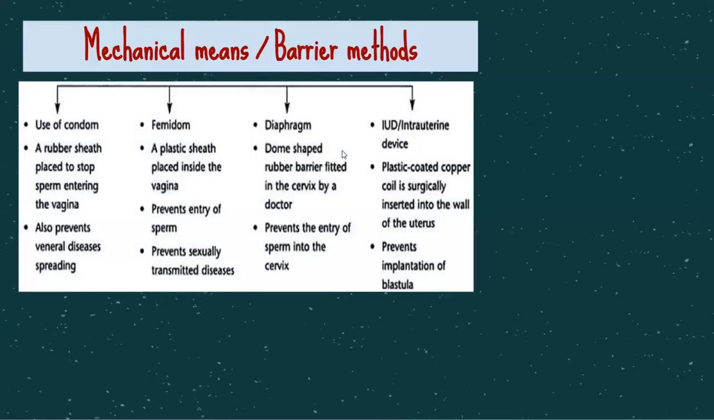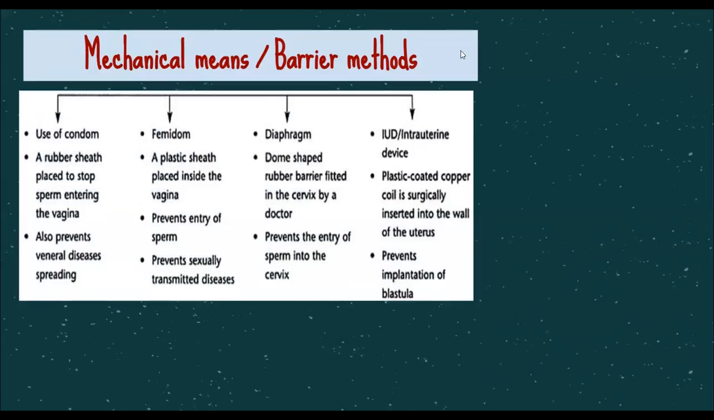Another is mechanical or barrier methods of controlling pregnancy. For example, the use of a condom, a rubber sheet which is placed to stop the sperm entering the vagina. This is also helpful in preventing sexually transmitted diseases, that is venereal diseases. Then the femidome is the female condom, which is worn by the female. It is placed inside the vagina. This prevents the entry of the sperm and also helps in preventing STDs.